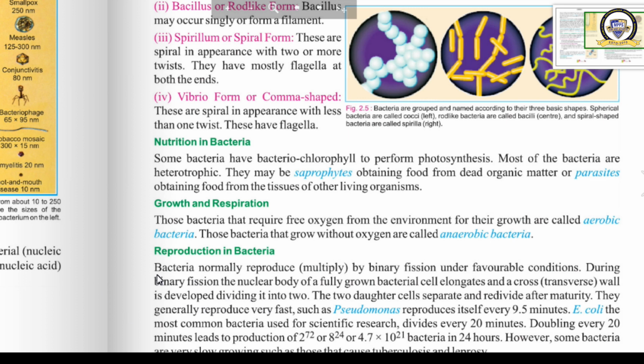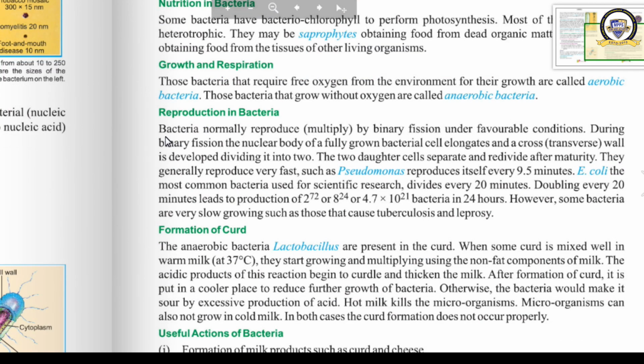Now let us see the reproduction in bacteria. Bacteria normally reproduce or multiply by binary fission under favorable conditions. During binary fission, the nuclear body of a fully grown bacterial cell elongates and a cross wall is developed, dividing it into two.